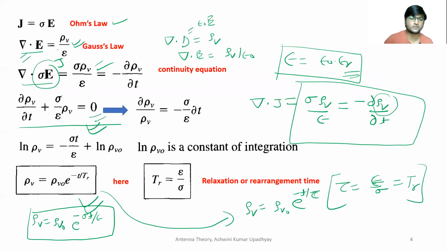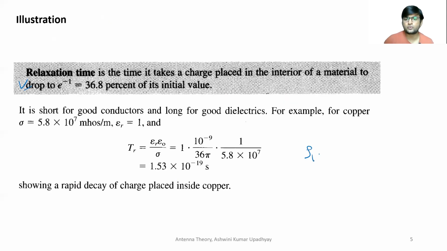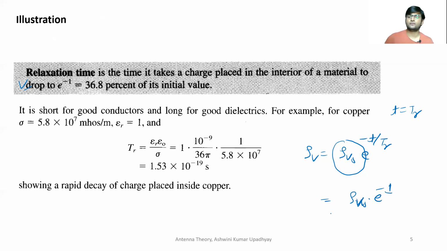So if you see from this equation, we know that rho v is equal to rho v naught e to the power minus t upon tr. So this is the initial value of your volume charge density. And at time t equal to tr, which is the relaxation time, if you put it here, this tr will cancel out and it will become rho v naught into e to the power minus 1, which can also be written as rho v naught upon e, which is nothing but 0.368 times rho v naught.